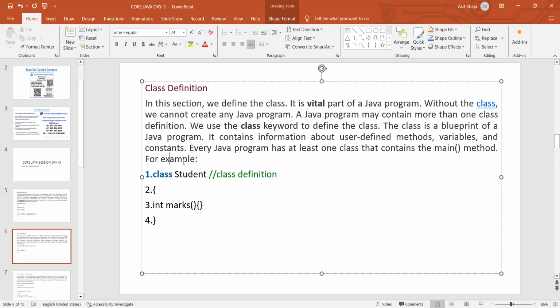Now an example for this class: see here, class and the class name. Then open and close curly braces. This is one method here, int marks. So marks is a method of type integer, with open and close parentheses. If you represent any word with open and close parentheses, then it is a method, and int is the return type of this method. We write the implementation of the statements in this method within the braces. This is about the class definition.